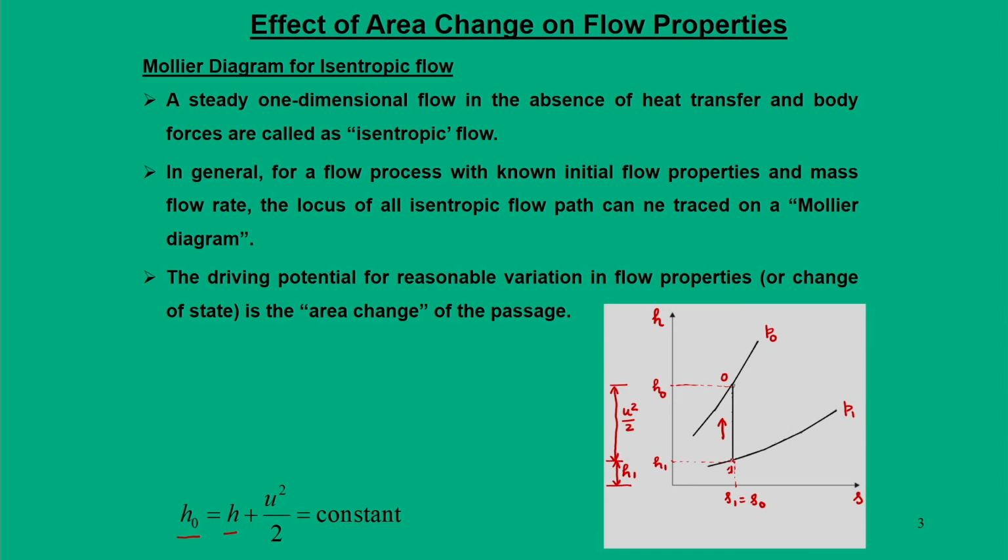When we are moving from 1 to 0, that means we are increasing the pressure, so the relative weightage of u comes down. When I am moving from 0 to 1, the relative weightage of u increases. So, in one case I am decelerating the flow, in the other case I am accelerating the flow.